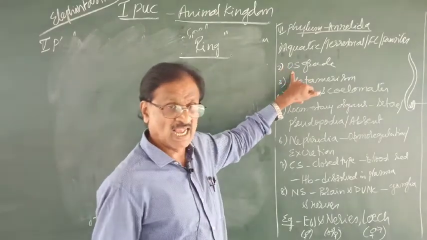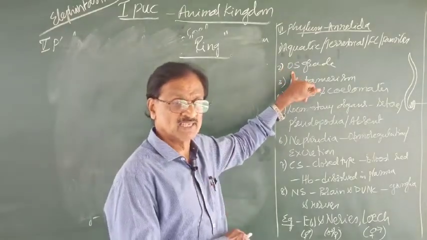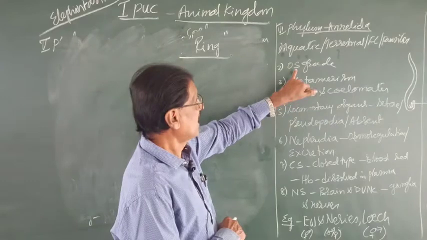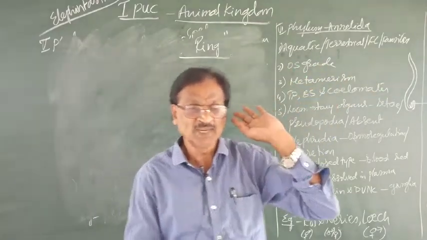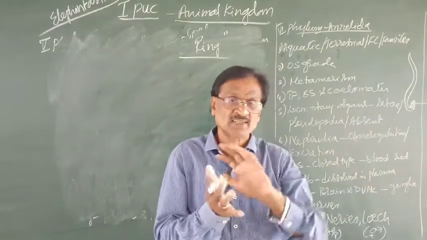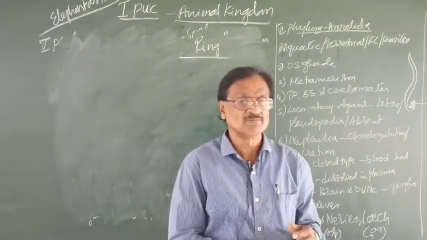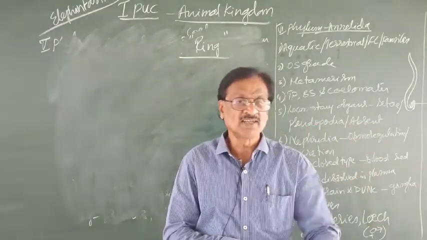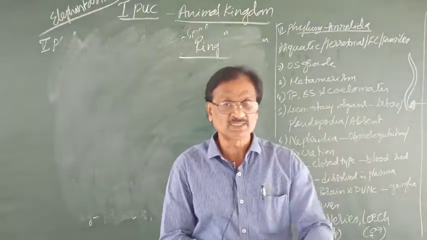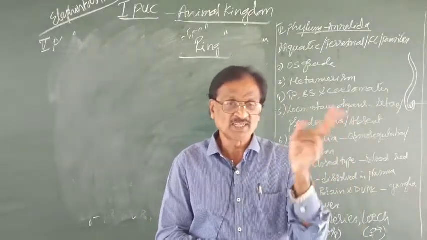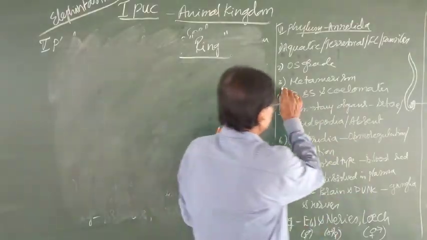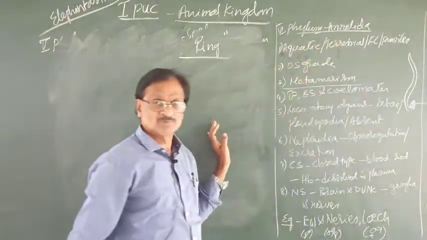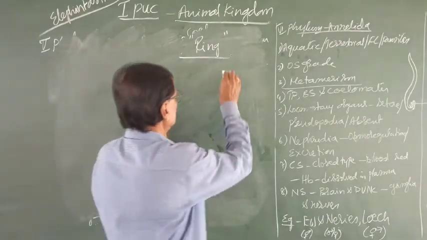And then, as like Aschelminthes, they exhibit what? Organ system grade of organization. That means organs are organized to form the different organ systems like digestive system, circulatory, excretory system, etc. Then, metamerism. What do you mean by a metamerism?